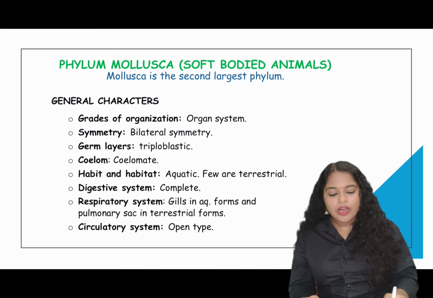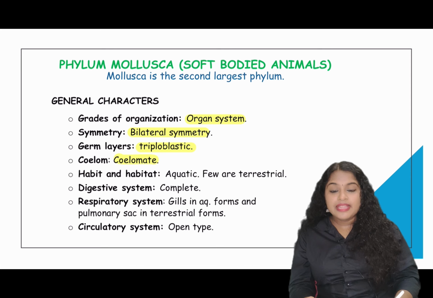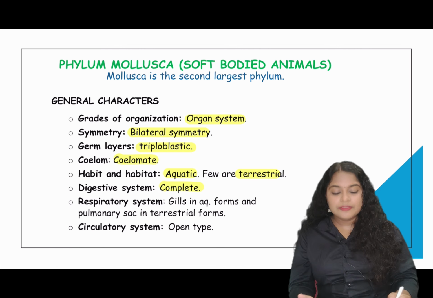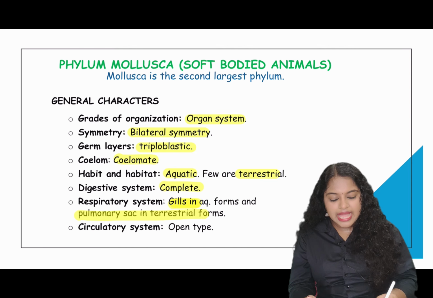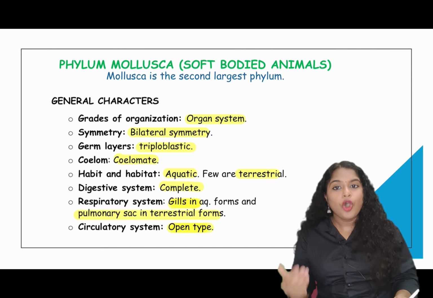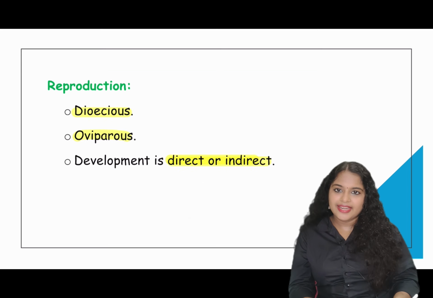Now, phylum Mollusca. Phylum Mollusca includes all the soft-bodied organisms, and this is the second largest phylum in the animal kingdom. Now, we can see general characteristics of this phylum. They are organ system level of organization, they have bilateral symmetry, they are triploblastic, they are coelomate, they are mainly aquatic and few terrestrial forms are also present. Digestive system is a complete digestive system. Now, respiratory system: gills are present in aquatic organisms and a pulmonary sac-like structure is present in the terrestrial forms. Circulatory system is again open type. Mollusks are dioecious, oviparous and the development is both direct and indirect.